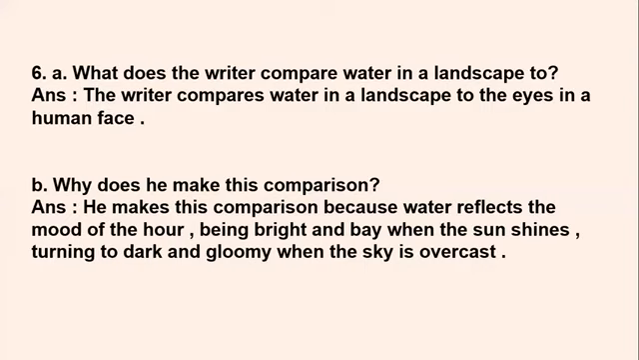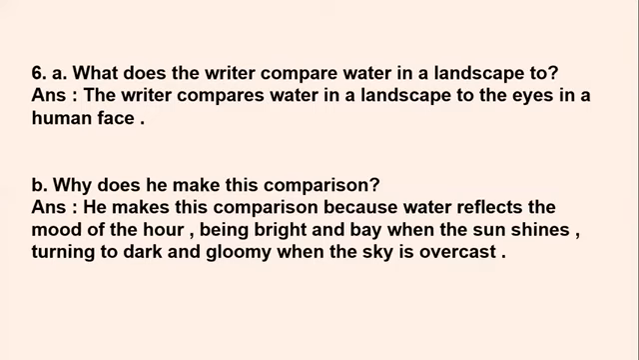For example, if it's a morning and it's sunshine, if it's bright bay, then the water also shines and is very bright. In the same way, when it turns dark, it becomes dark and gloomy. Even a small pot of water in the landscape becomes dark and gloomy when the sky is overcast, when the sky becomes black. As you open your eyes and close your eyes, in the same way it also shows the mood of the hour, whether it is night or day.